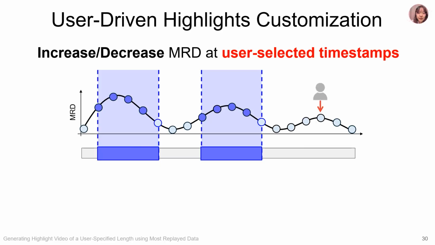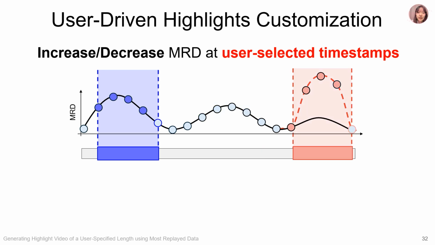Our method also allows user-driven highlights customization, enabling users to specify timestamps to include or exclude from the highlights. This customization is achieved by increasing or decreasing the MRD values at the selected timestamps. When the user selects a timestamp, the MRD reward is weighted higher around it, resulting in segments containing this timestamp being included in the final highlights.